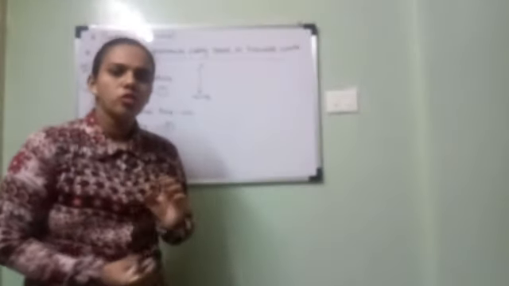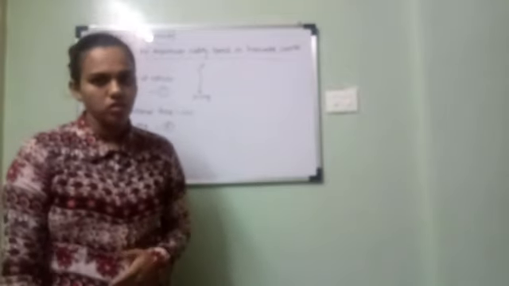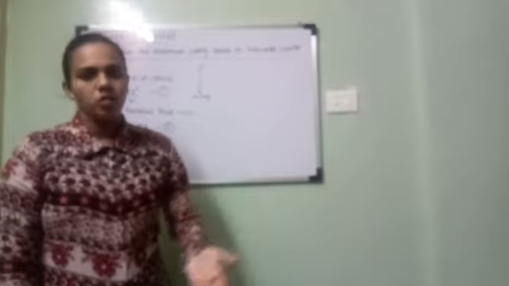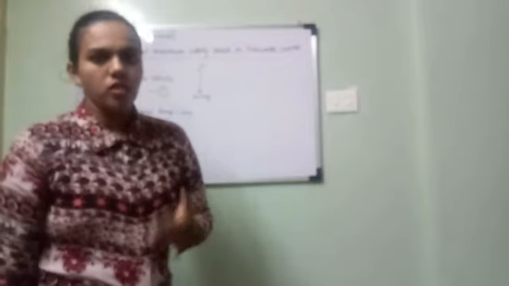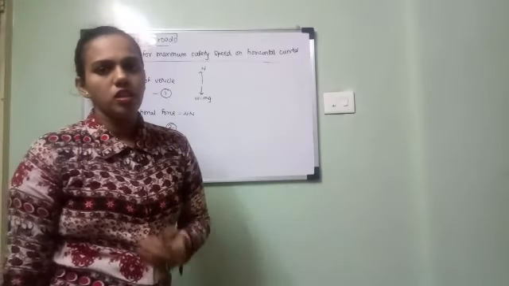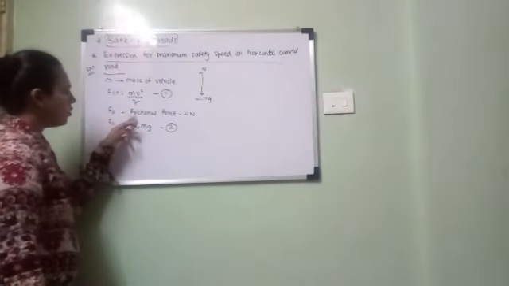Now the centripetal force and the force of friction both are equal because the necessary centripetal force is provided by the force of friction. In the last lecture I told you that this centripetal force varies according to the bodies which you consider. Suppose you consider electrons moving around the nucleus, the necessary centripetal force is provided by the electrostatic force. If you consider planets moving around the sun, then it is provided by the gravitational force. In this case, the necessary centripetal force is provided by the frictional force. So Fs is mu s into mg equal to Fcp.